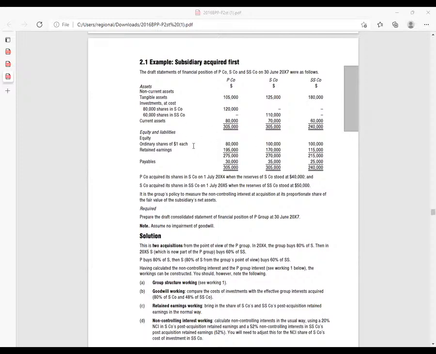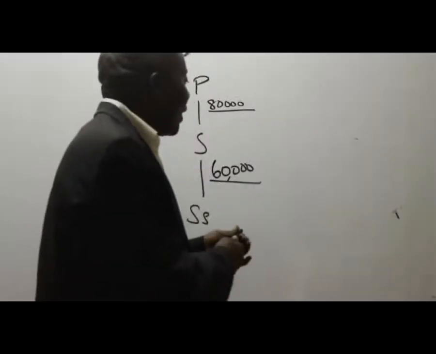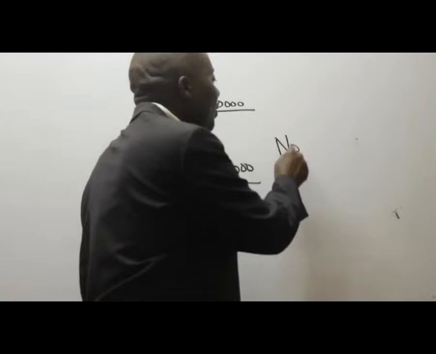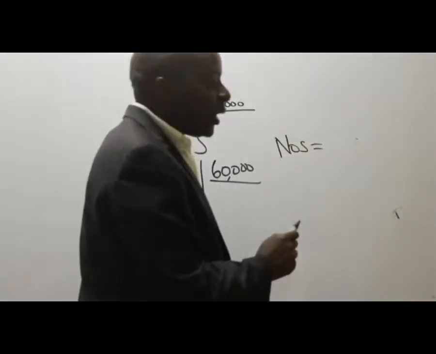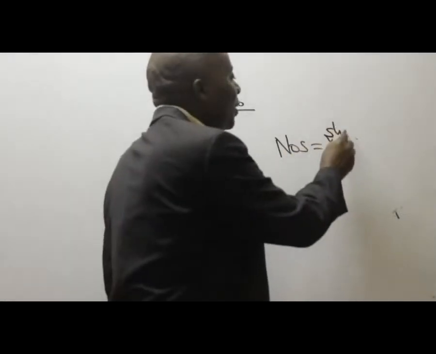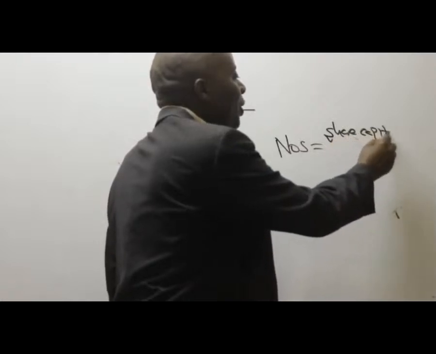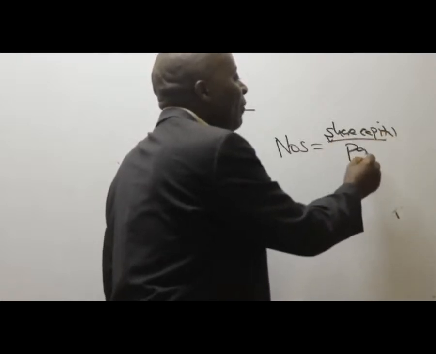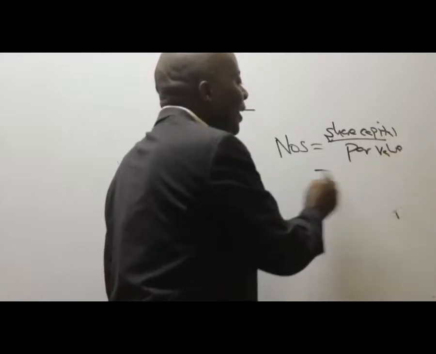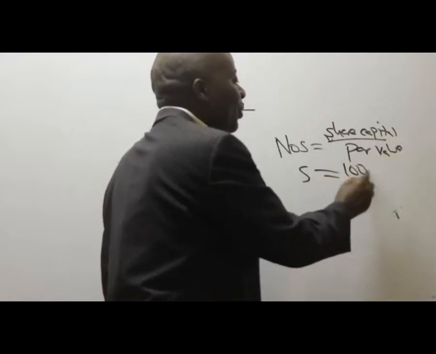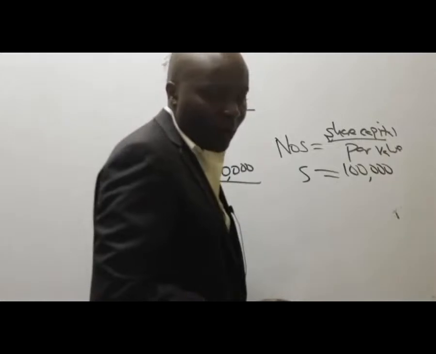I hope you guys are able to remember that to get the number of ordinary shares, and so many students are not able to do this. To get the number of ordinary shares, we normally take the share capital given divided by par value. Please don't forget that. Like here for S company, the share capital given in the statement of financial position is 100,000.